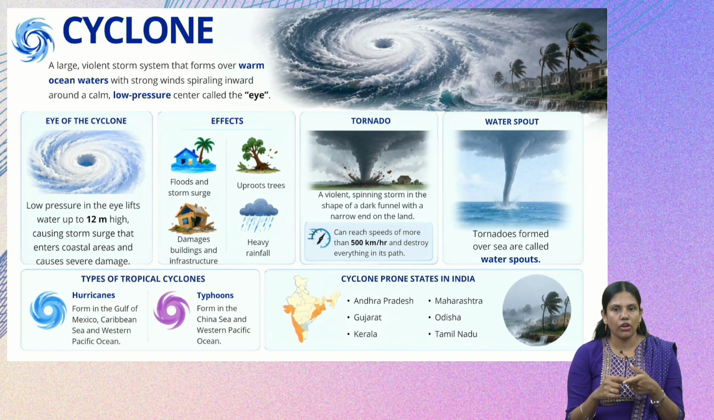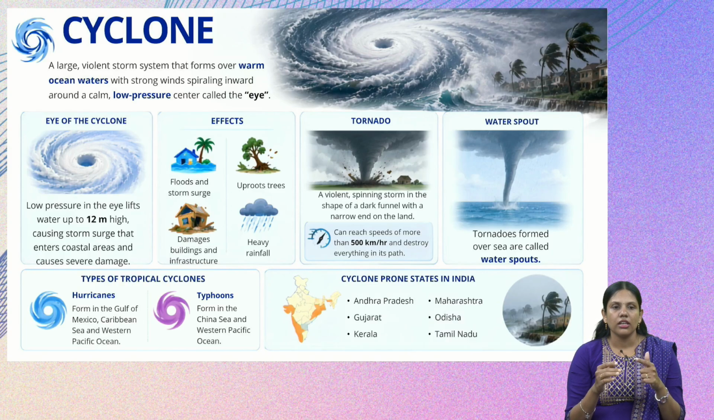Then the next one is the tornado. It is a violent spinning storm in the shape of a dark funnel with a narrow end on the land. Tornadoes will be smaller than a cyclone, but the effect caused by a tornado will be higher, because the tornado speed may reach up to 500 km per hour and can destroy whatever comes in its path. Then water spout. The tornadoes that form on the sea are called water spouts.